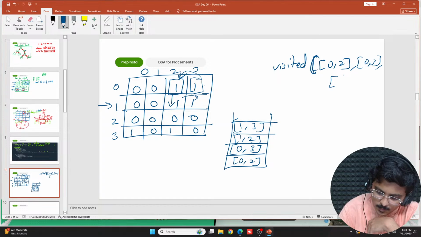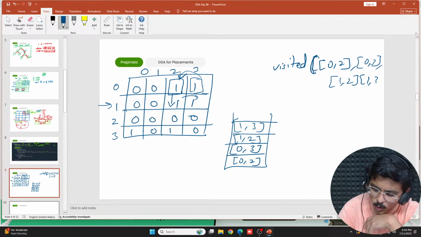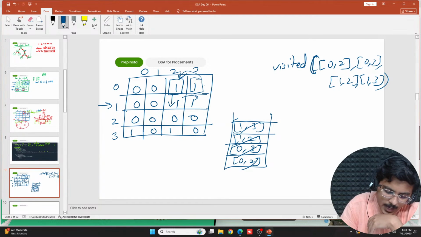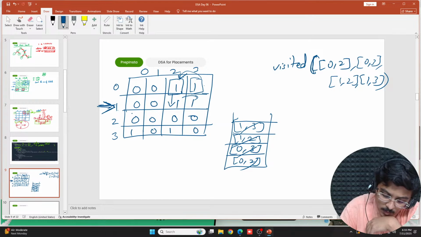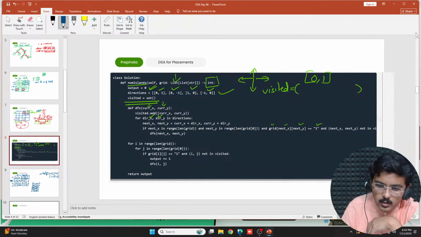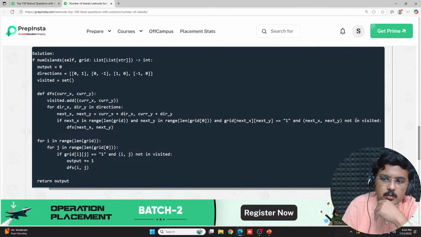now what would happen? This has all been visited due to DFS, we just ran it. Once it has been run, and when I try scanning this particular row, when I try to scan this particular node 0 and 3, this condition that we had, not in visited, would automatically not be fulfilled.